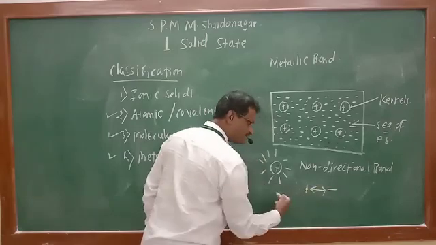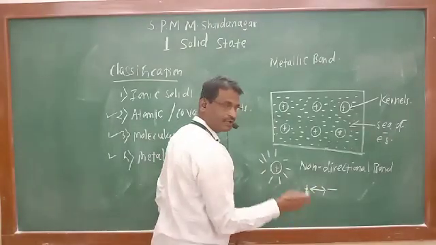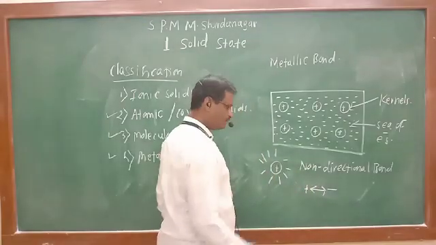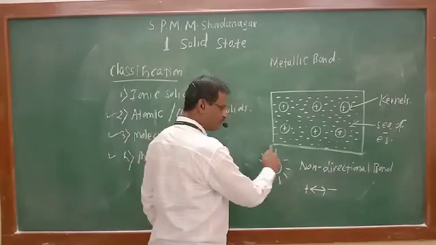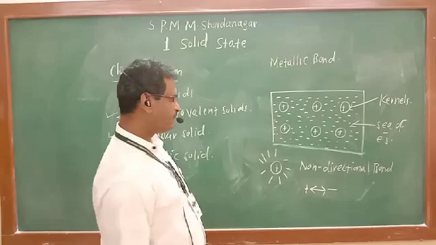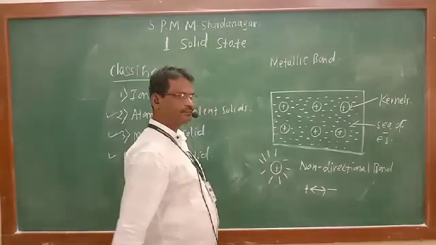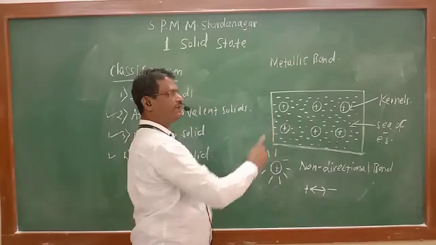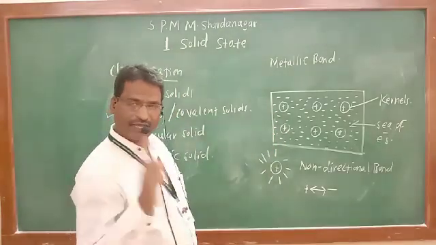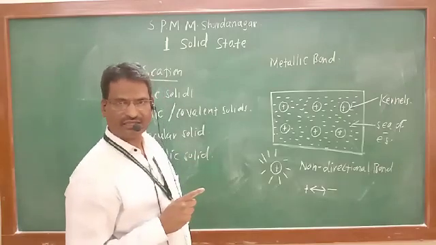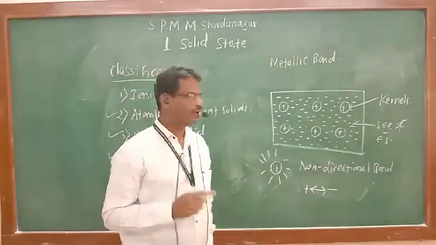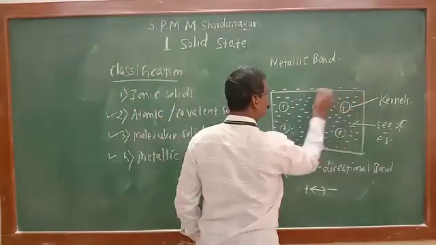They are attracted towards each other in only one direction. But here, attraction is present equally from all sides, all directions. Therefore, it is known as a non-directional bond. And this metallic bond is a very strong bond because of the very small number of metal ions known as kernels and the very large number of electrons, that is a sea of electrons. These electrons are also present on the surface of the metal.